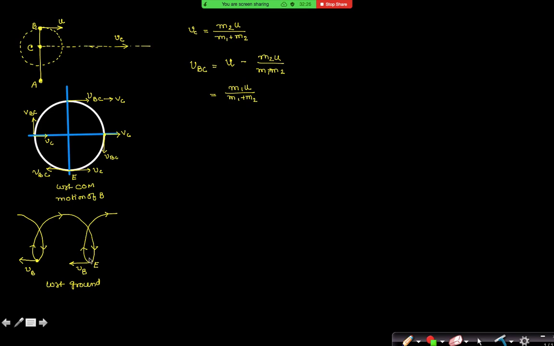When the particle is at the lowest point with respect to ground, basically with respect to center of mass also it is at the lowest point, at this point. Yes or no? Because center of mass is moving in a straight line. Yes. So that has to be the lowest point. Yes, sir. Now at lowest point the velocity is left side direction.